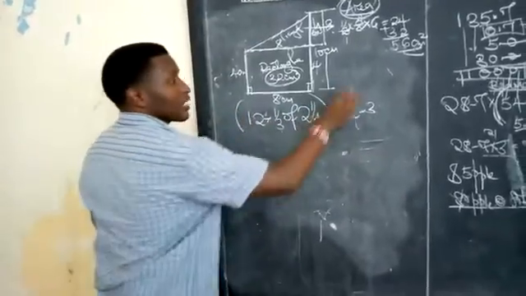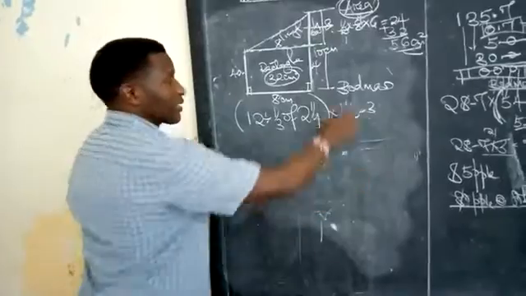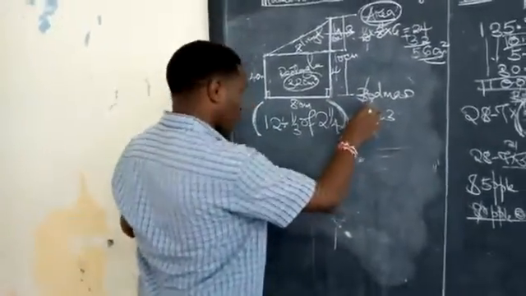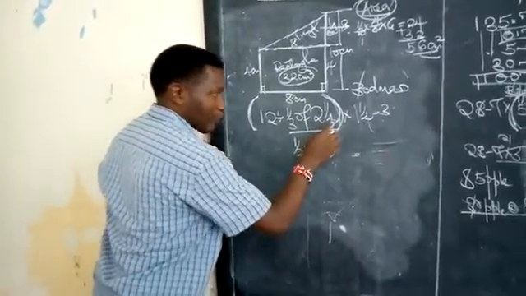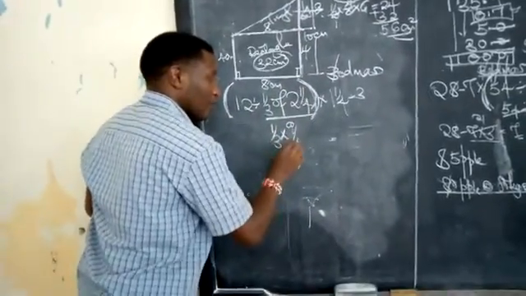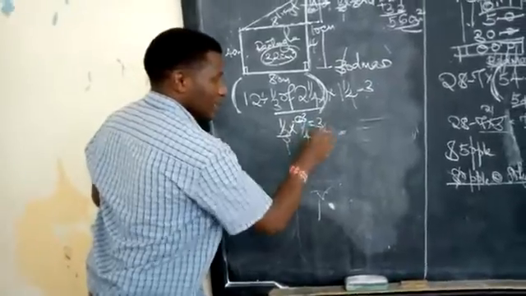As always, in a question with more than one sign, you use the rule of BODMAS. Brackets. When we come to the brackets, we start with the of. Here is the of, and times. What about this one? 4 times 2, 8. 8 plus 1, 9. 9 over 4. 3 into 9 is 3, 3 into 3 is 1. This gives you 3 quarters.